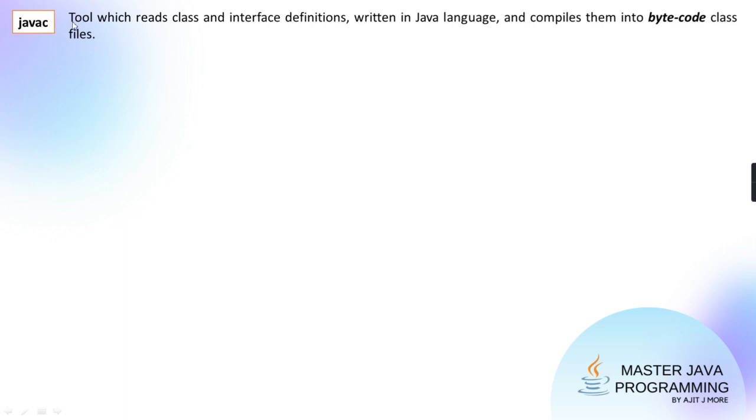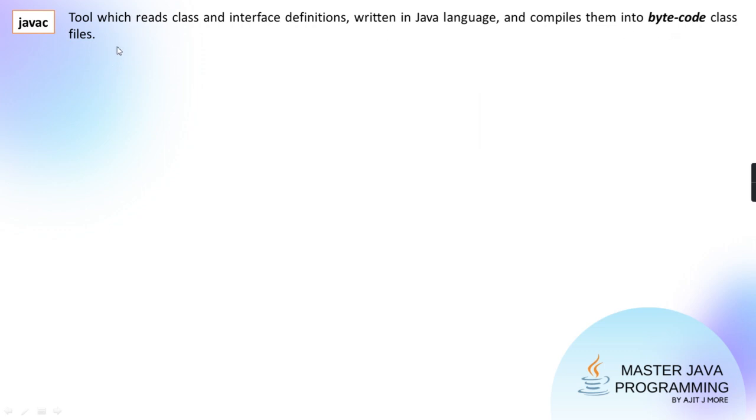And is bytecode also a file? Yes, with the extension .class. So, as I said, the javac tool reads your class or interface. Now you people don't know what an interface is, but when we come to the appropriate chapter, you'll get to know the difference between a class and an interface. Don't worry. It will read the class or interface definition which you have written in the Java language and saved in a file with the .java extension. The file name can be anything, the extension is .java. And it will compile it into bytecode.